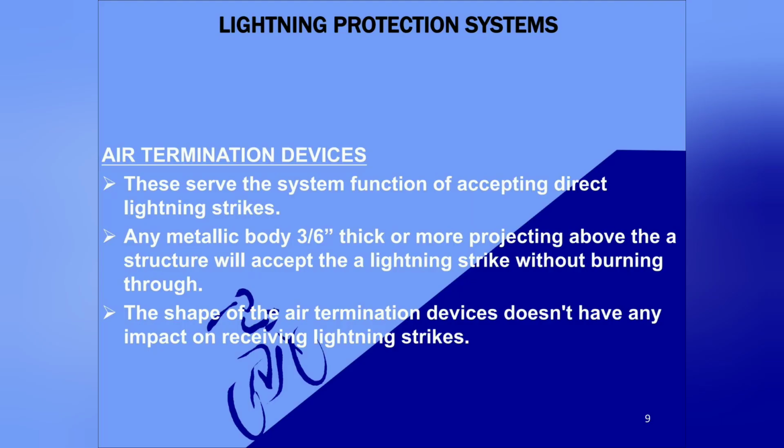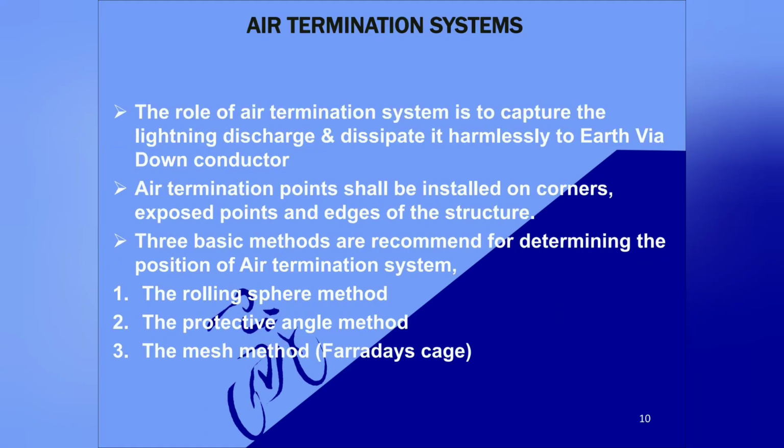Now let's see air termination devices. Air termination devices serve the system function of accepting the direct lightning strikes. Any metallic body which is 3 by 6 inch thick or more projecting above the structure will accept the lightning strikes without burning through. The shape of the air termination device doesn't have any impact on receiving the lightning strikes. The role of the air termination system is to capture the lightning discharge and dissipate it harmlessly to the earth via the down conductor.